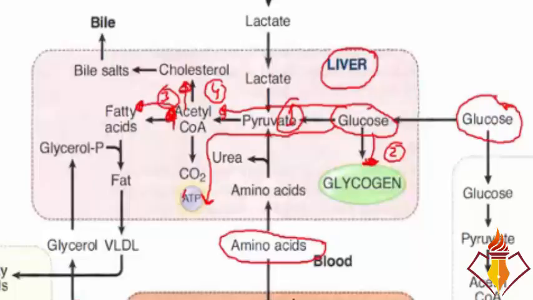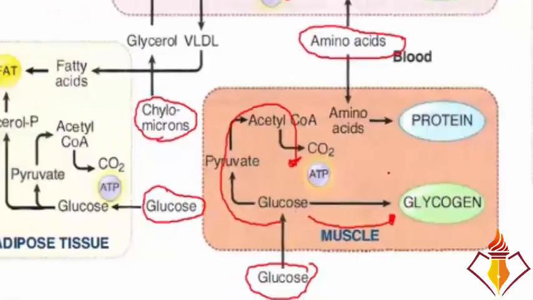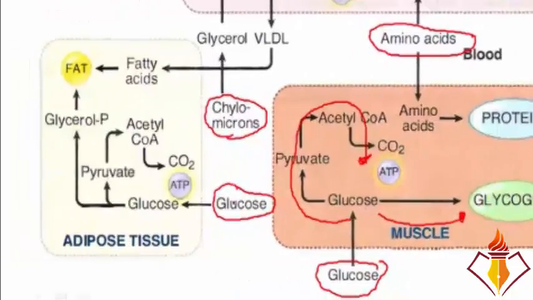Now we see what happens to this glucose in the muscles. In the muscles, the same story. That glucose is going to complete the energy requirements, right? That's going to make the energy requirement, and an extra glucose that is coming into the muscles is going to make glycogen, right? So this is glycogen. And now we see what happens to that glucose that is entering into the adipose tissue.